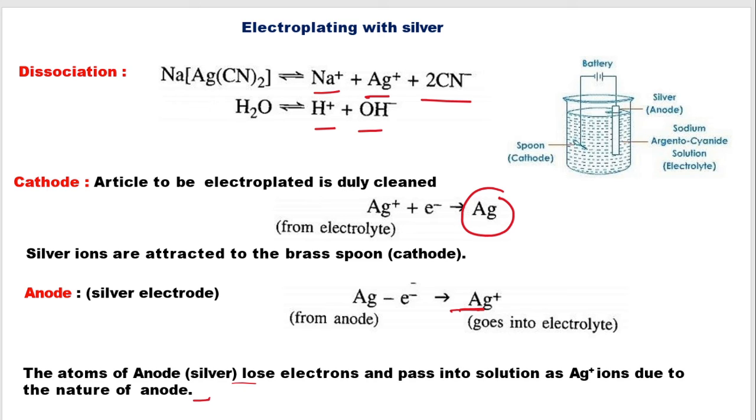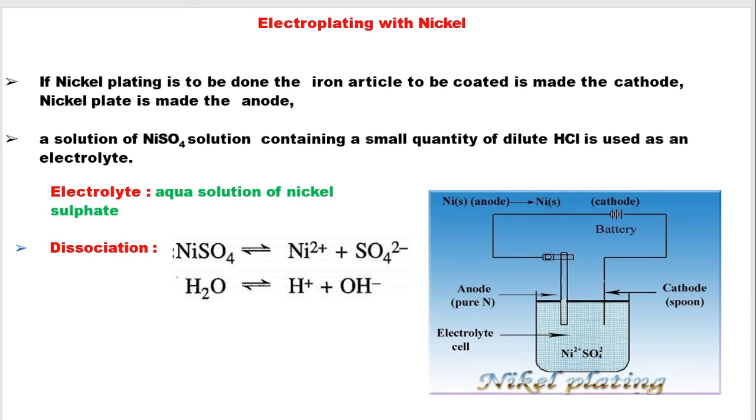Now we will do electroplating with the help of nickel. Similarly, just as we have done with silver, here we will use nickel sulfate solution as an electrolyte. The nickel sulfate solution will dissociate to form nickel ions and sulfate ions, and water dissociates to form OH minus and H plus ions. Since nickel is an active electrode, it will take part in the reaction and your nickel ions will get deposited over the article present at cathode.